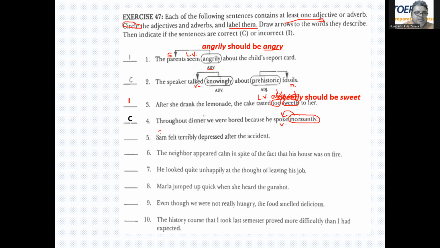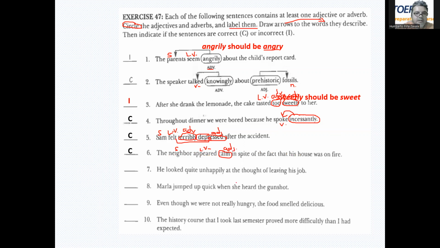Sam felt terribly depressed after the accident. So Sam, subject, felt as the linking verb. He felt depressed. That's the adjective. And terribly is the adverb that intensifies the adjective depressed. So this is correct. The neighbor appeared calm. Right, so we get the subject, the linking verb appeared, adjective calm, despite the fact that his house was on fire. So this is correct.